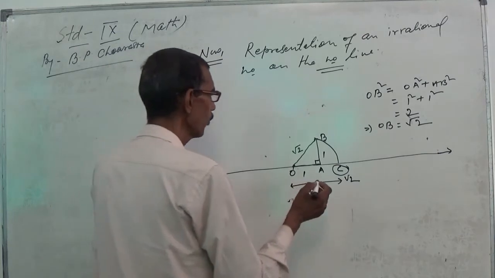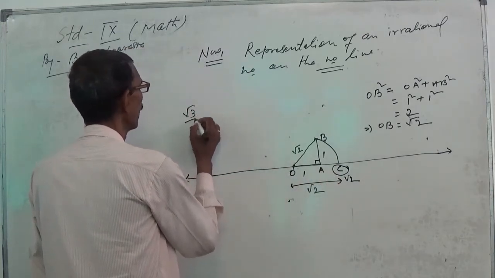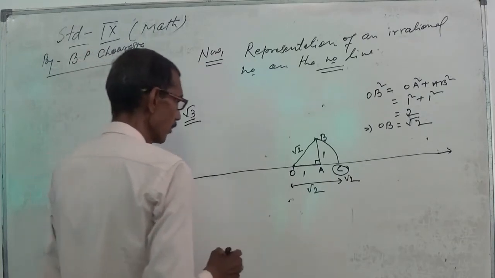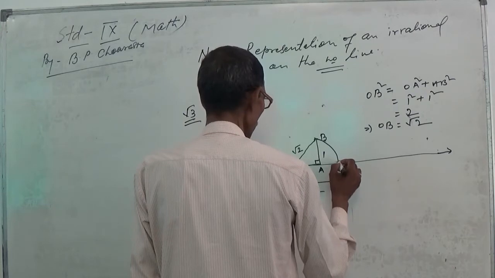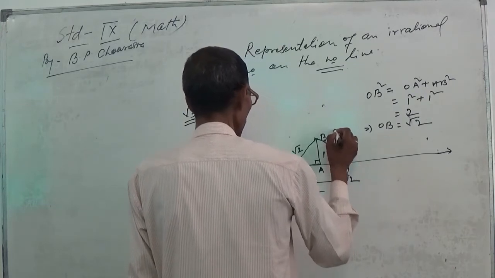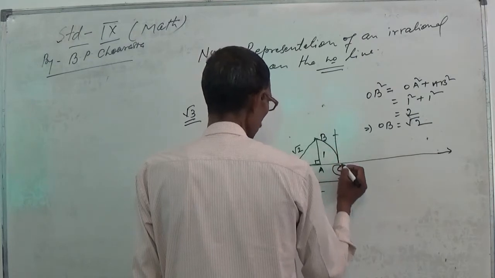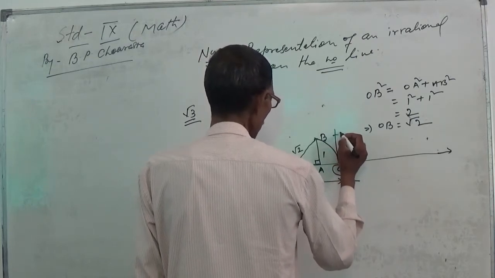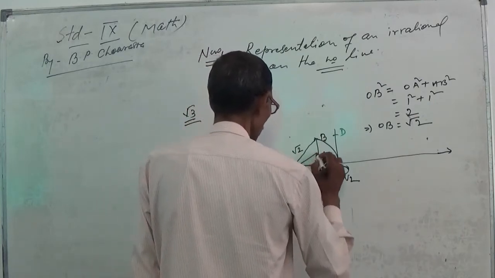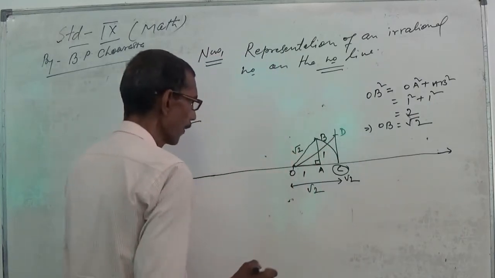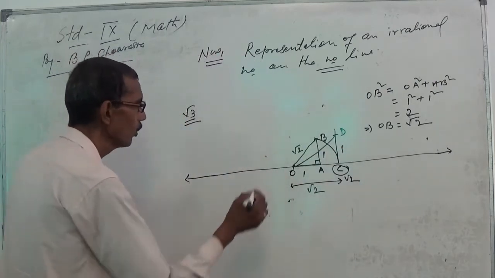Similarly, if you want to get the value of root 3, draw another perpendicular and cut one unit from it, suppose CD, and join OD. CD is 1 unit.